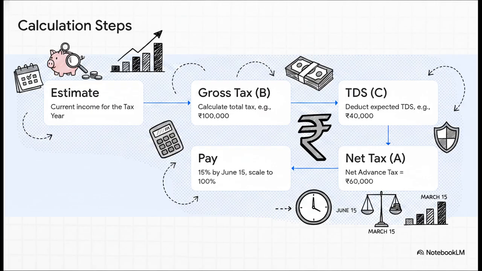Since they aren't using presumptive taxation, they'll pay 15% of this, which is $9,000 by June 15, and cumulatively scale that up to the full $60,000 by March 15th.